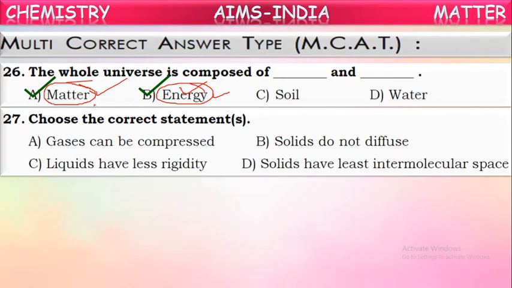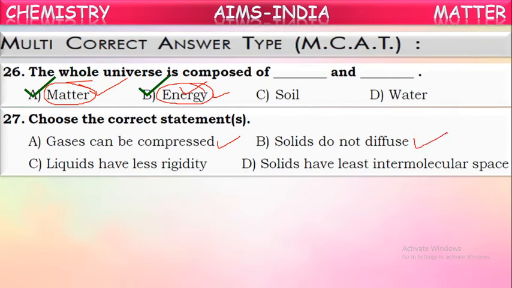Next question. Choose the correct statements from the given. See the first one. Gases can be compressed. Can we compress gases? Of course, gases can be compressed to a very high extent. A large quantity of gas can be compressed into a small quantity. Second one, solids do not diffuse.